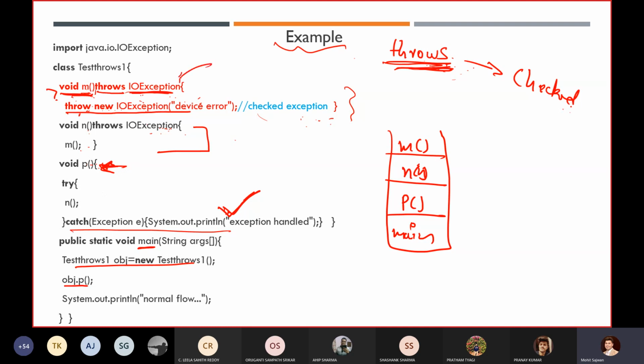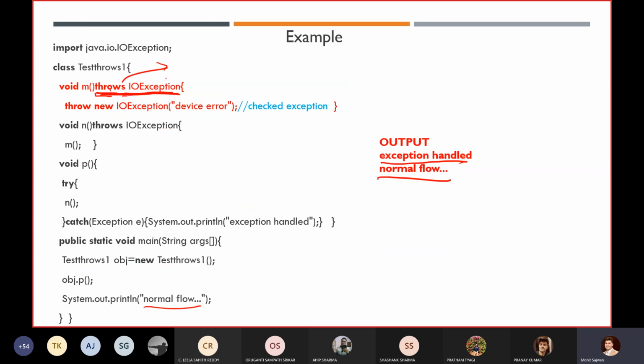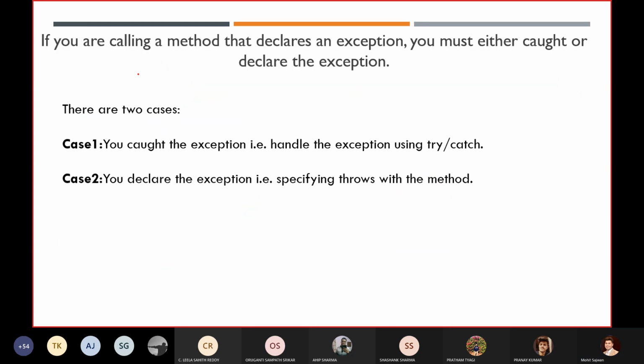So that we will not get any compilation error, right? So we want to avoid compilation error. That is why we are using the concept of the throws keyword. So there are 2 cases. If you are calling a method that declares an exception, you must either catch or declare the exception, right? Catch means you either use a try and catch block, or you declare the exception.